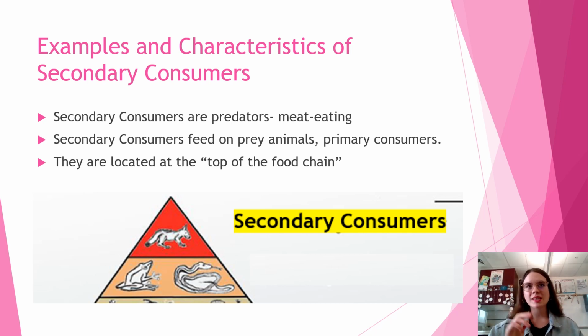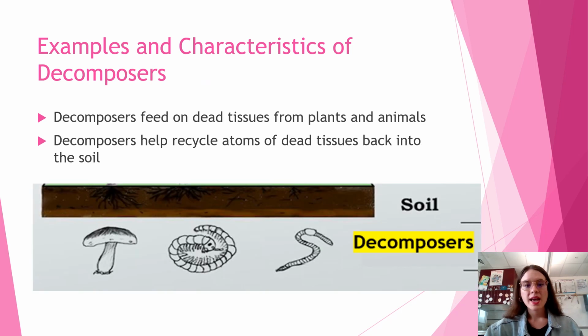And in each of these slides, I'm emphasizing who consumes who and whether they eat meat or eat plants. And then for our final trophic level, we will look at decomposers. So examples and characteristics of decomposers. Decomposers feed on dead tissues from plants and animals, and decomposers help recycle atoms of dead tissues back into the soil. So some of the examples I chose for this category are worms, millipedes, and fungi.